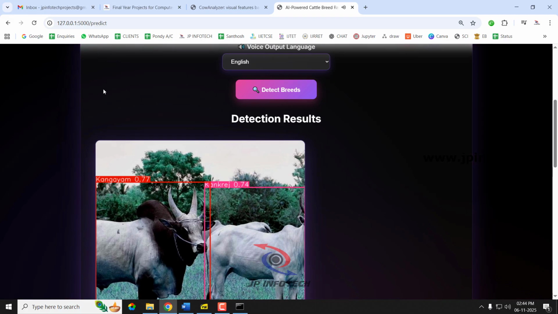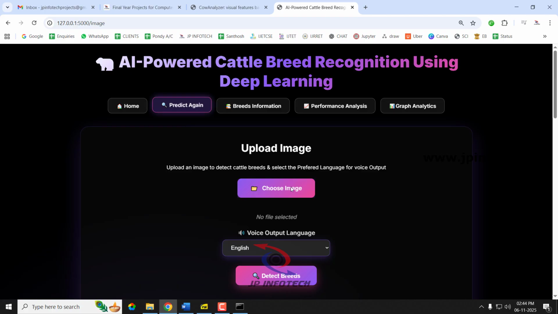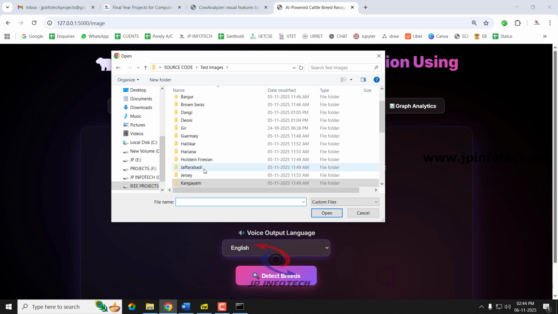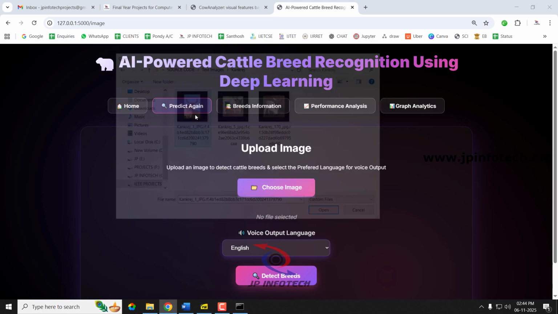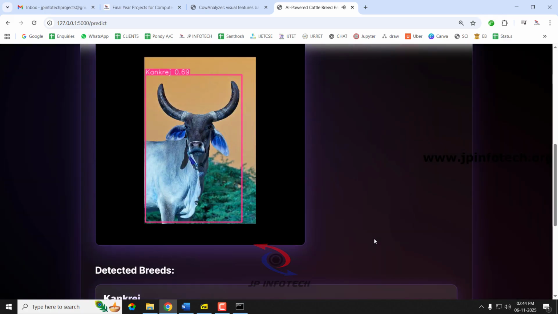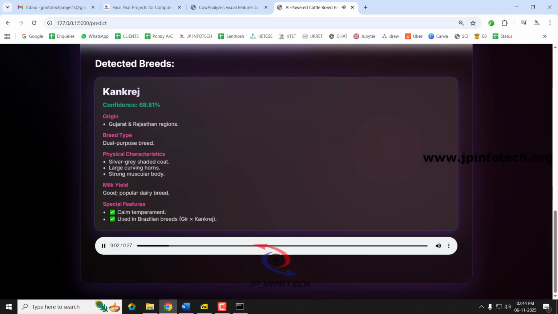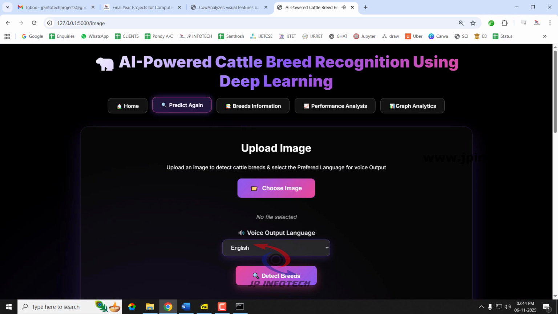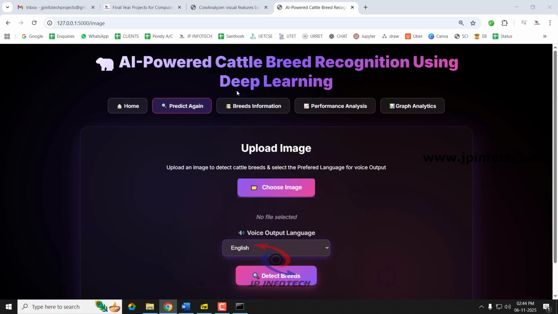So now you can see it is predicted correctly as Kangayam. And now let me go for another class and let us detect the breed. Kankrej, origin Gujarat and Rajasthan regions. Now it is predicted correctly as Kankrej. And let us go for another one.